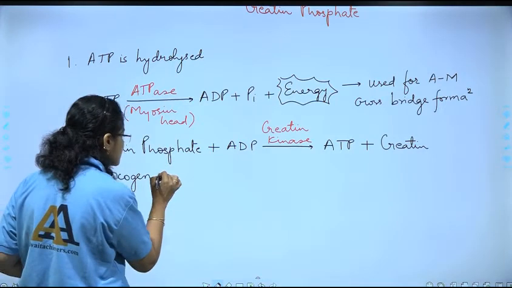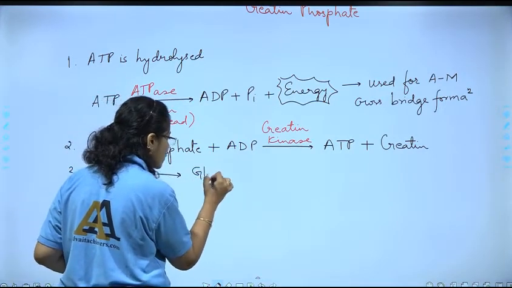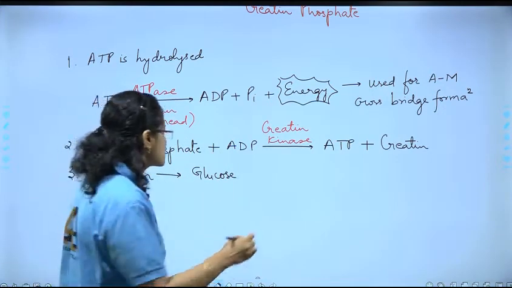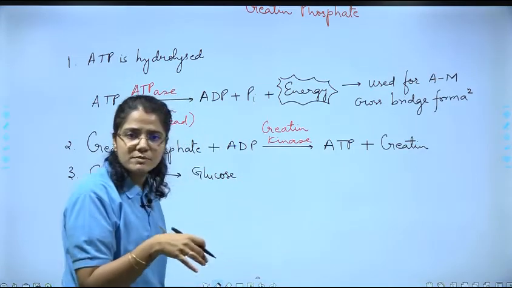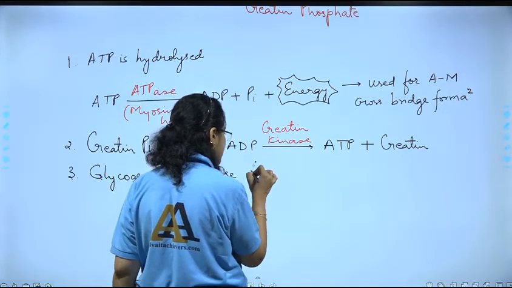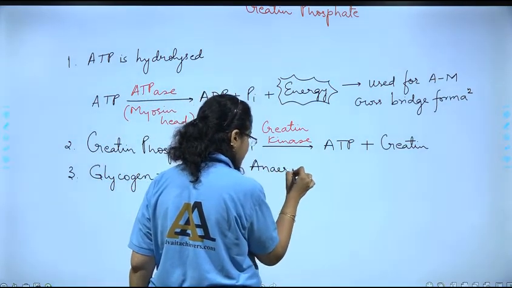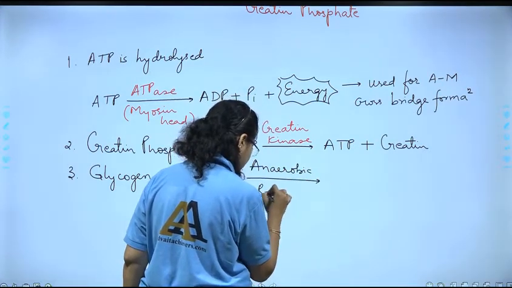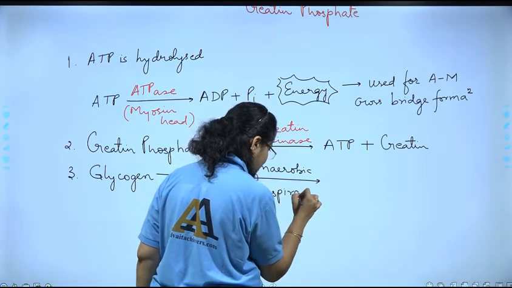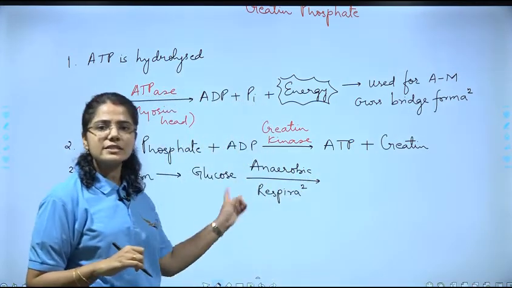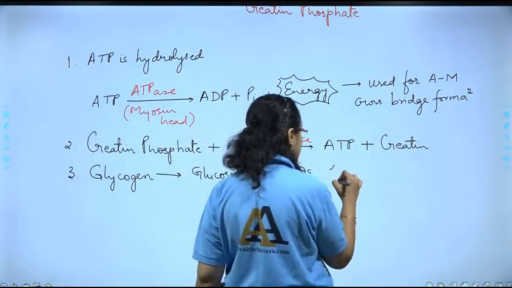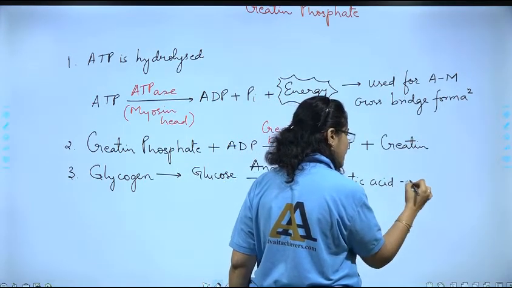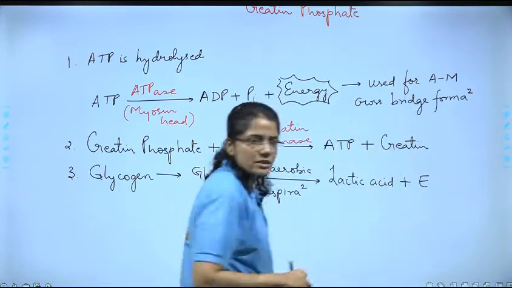So glycogen is converted to what, glucose, correct. This glucose by anaerobic respiration gets converted into lactic acid, and we know energy is released.